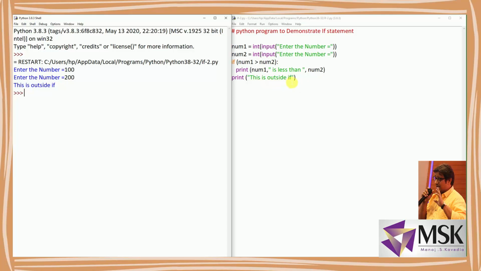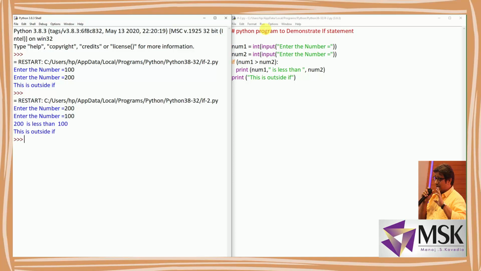Now again I'll execute this program. This time I'm entering 200 and number 2 as 100. Now you can see 200 is less than 100 and this is outside if. But remember one thing, there is no output for the false condition. So this is the limitation of the if statement. This has been removed in the if else statement.